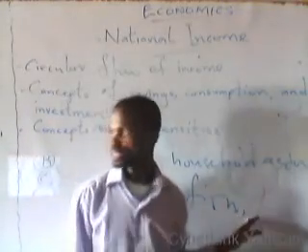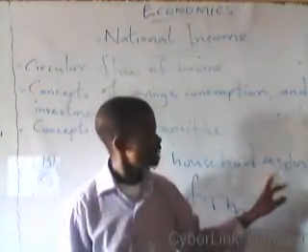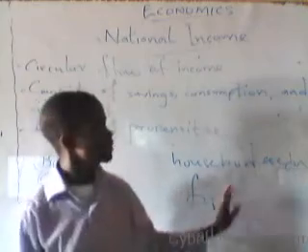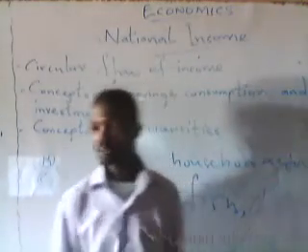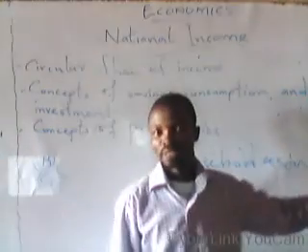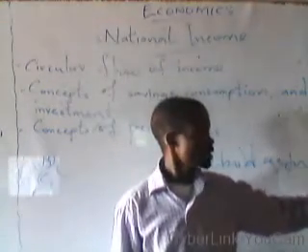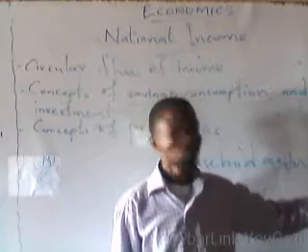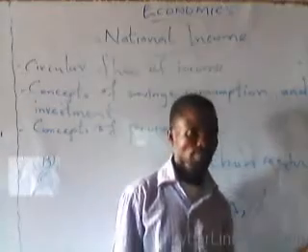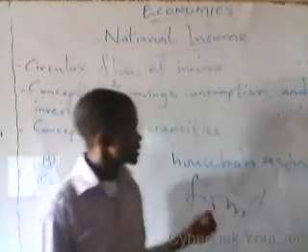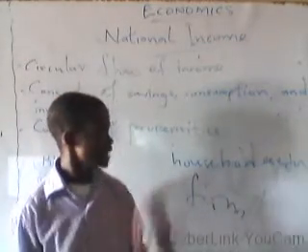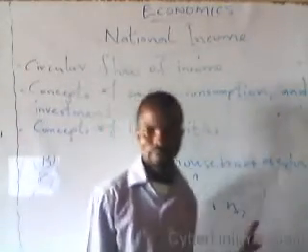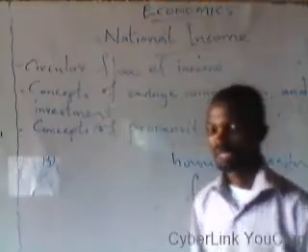So in summary, the circular flow of income can best be defined as the movement of money and other productive resources between the household sector and the business sector, for the use of the factors of production and the payment for goods and services that are supplied by the business firm to the household sector. That is that about the circular flow of income.